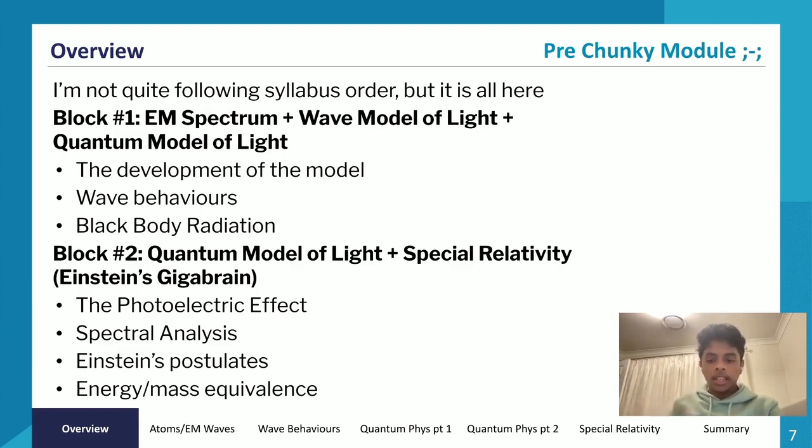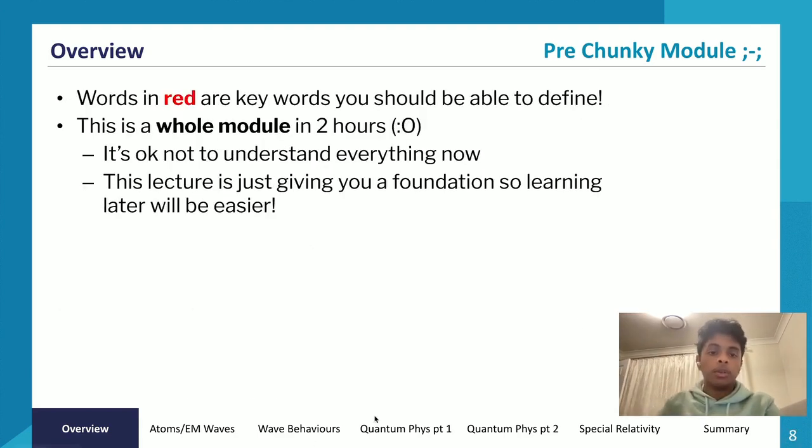So with that said, let's go into a little bit more about how you'll be analyzing what we have in the lecture, right? The words in red are keywords. You should be able to define these, because these keywords can be tested on in your exams. The words in red are also general concepts that, if you know how to define them, show that you have a good understanding of those concepts, which is what we're looking for. The other important thing is this is a whole module in 2 hours. As I mentioned before, it's okay to not understand everything, and we're just giving you a foundation so that learning later will be easier.